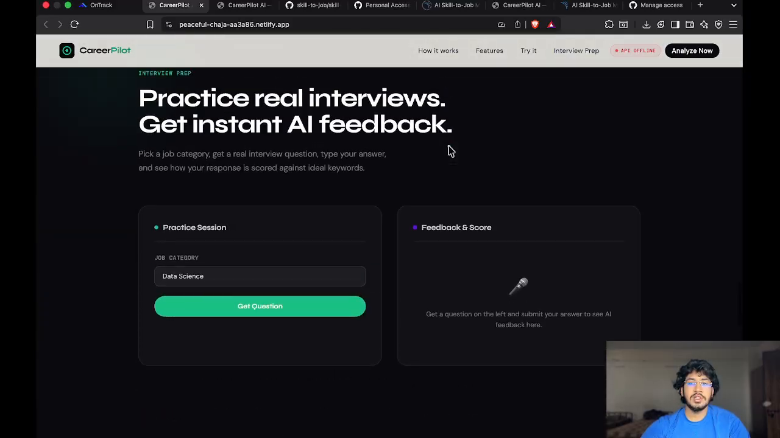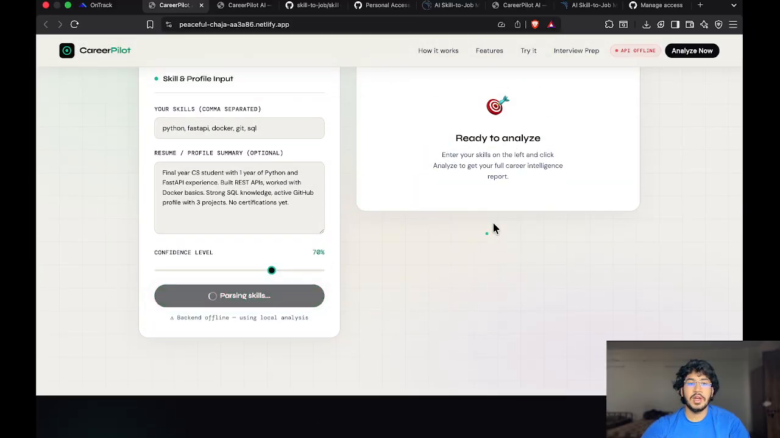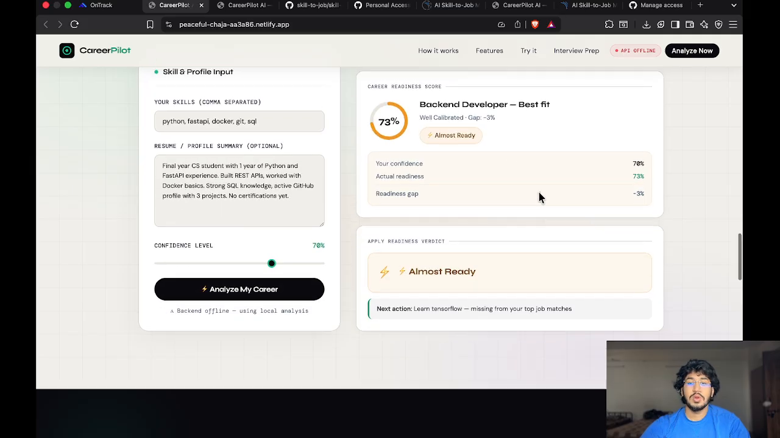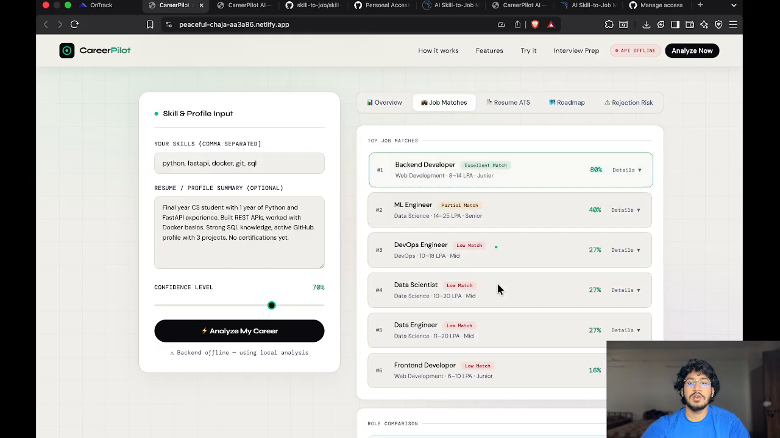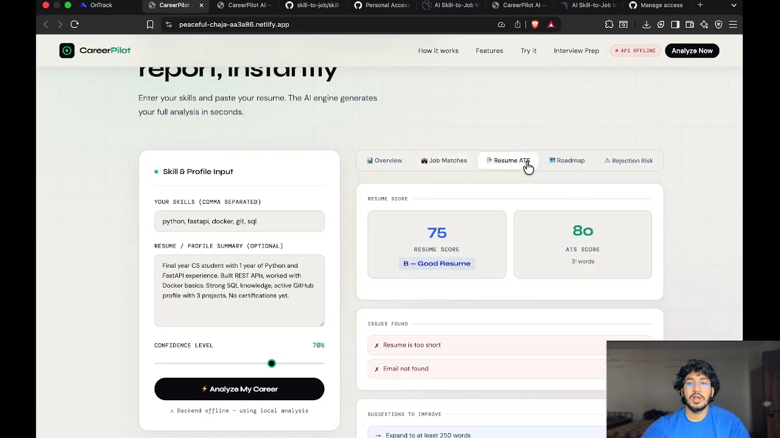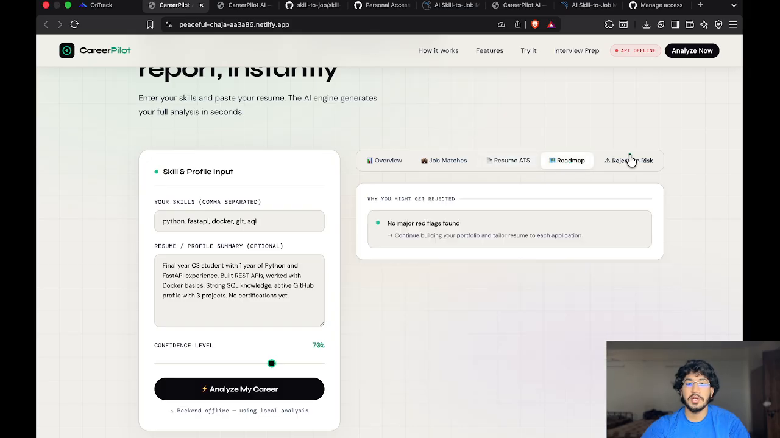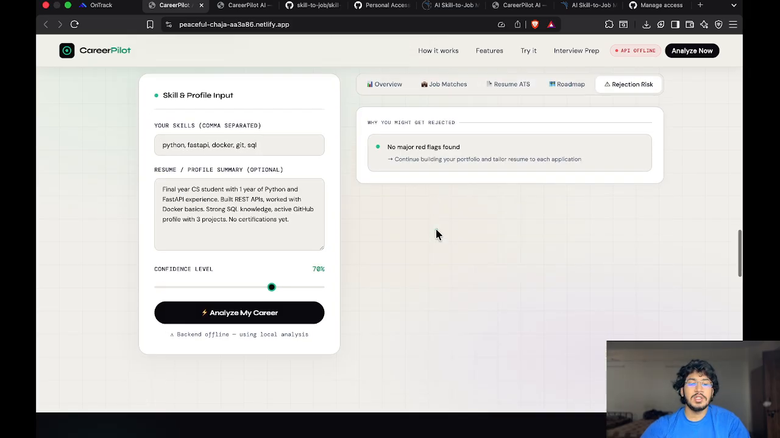So as you can see, each and everything is working as well. It has also analyzed everything: job matches, some details, resume, DS, roadmap, rejection risk. As you can see, everything is given there.